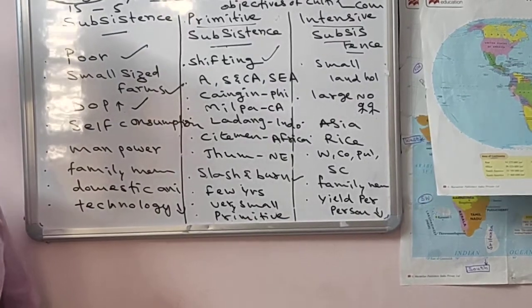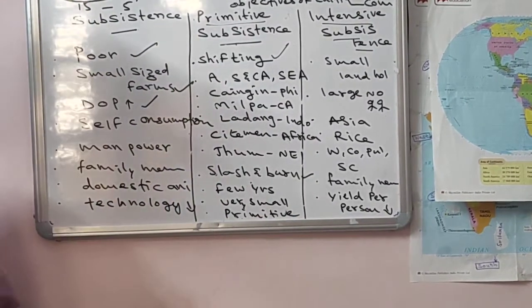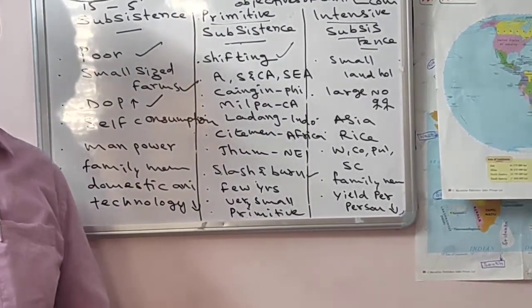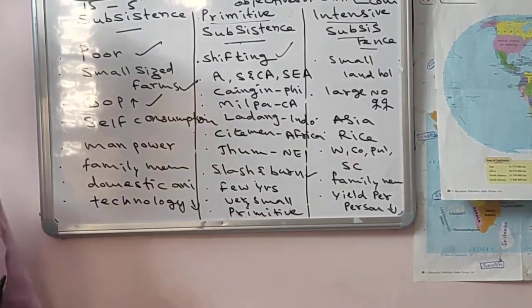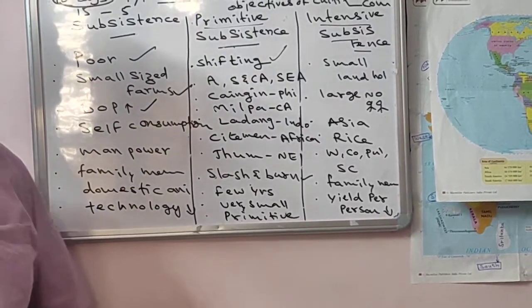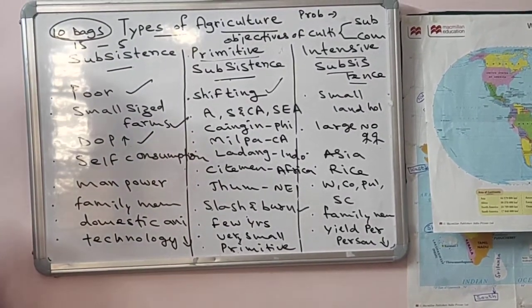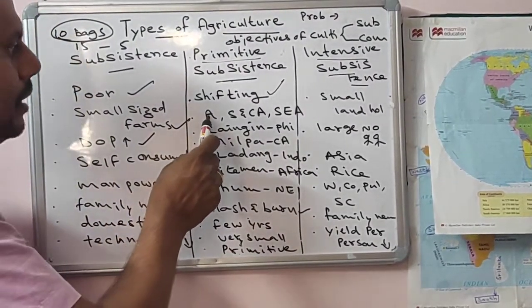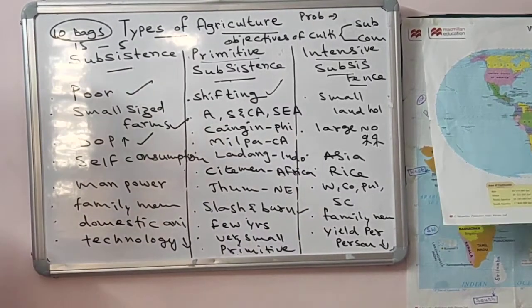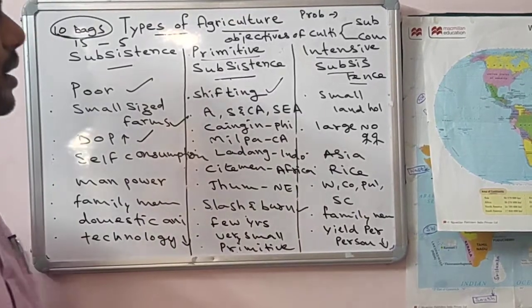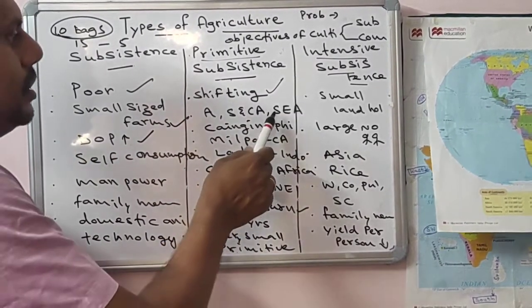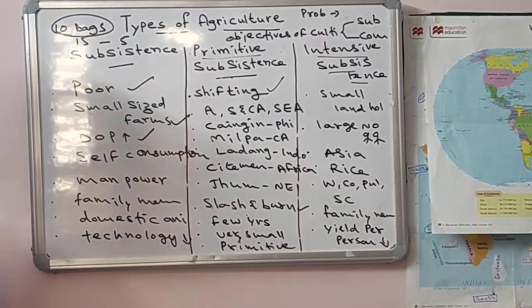Already I mentioned that subsistence agriculture is practiced where the density of population is more. Particularly, primitive subsistence agriculture is practiced in Africa, South and Central America, and Southeast Asia.